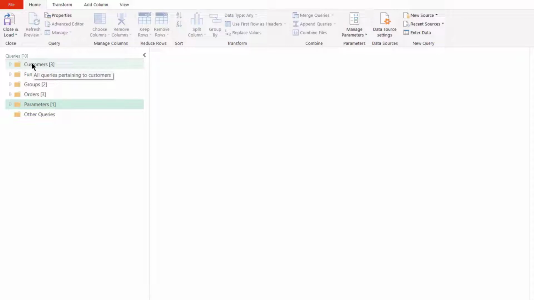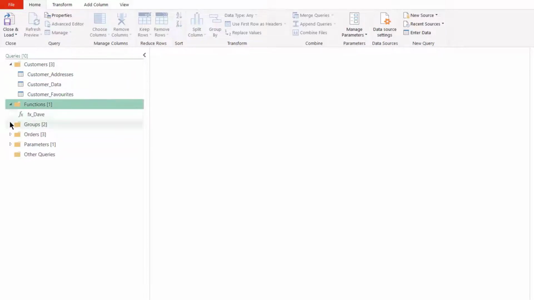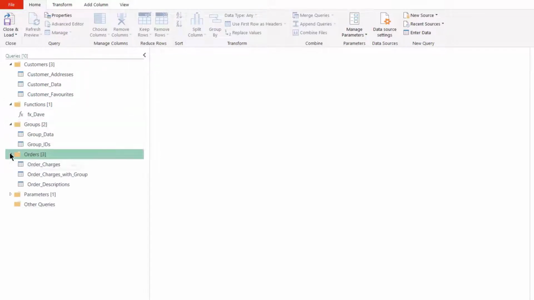So we can see all queries pertaining to customers. We just had functions as its own description because that was enough. All queries pertaining to groups and all queries pertaining to orders. If we open up each of the groups, we can see we've got our queries inside, also in alphabetical order, so that they're easy to find. So we can open all these up and see all our queries, all in alphabetical order within the group.